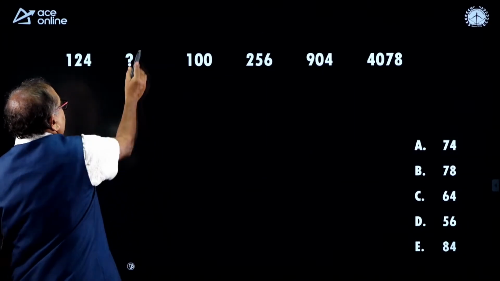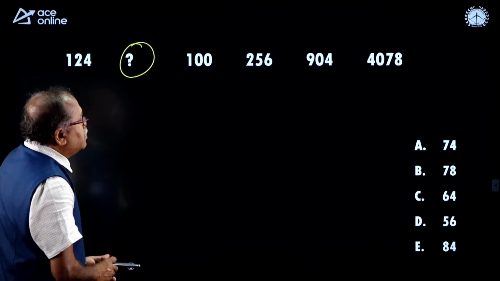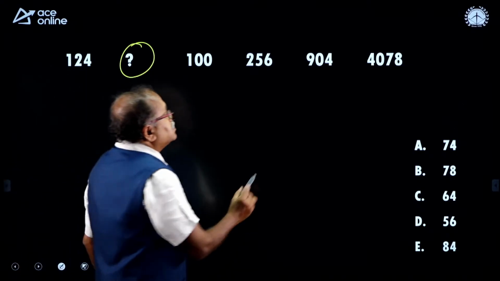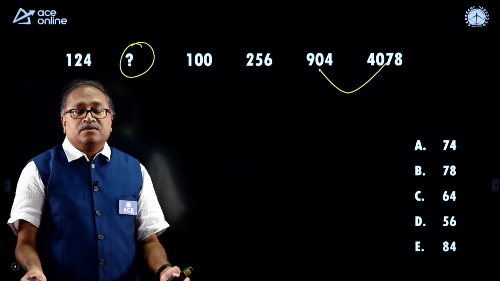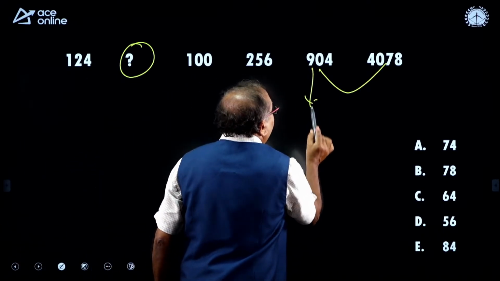Look at this one. We have a gap over here, and when I look at the numbers it is clear that it is a multiplication. Why is it clear? Look from here, 900 to 4000. So, definitely it is a multiplication. What if I go for 6 times?